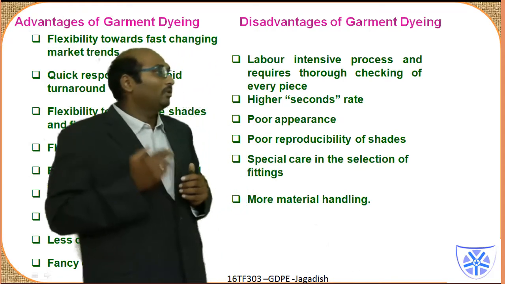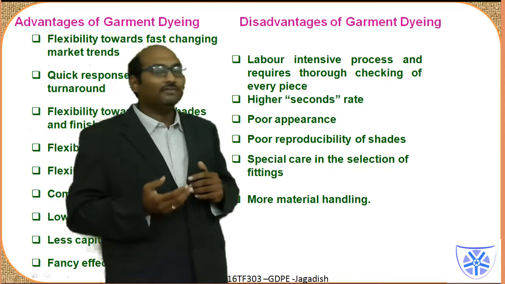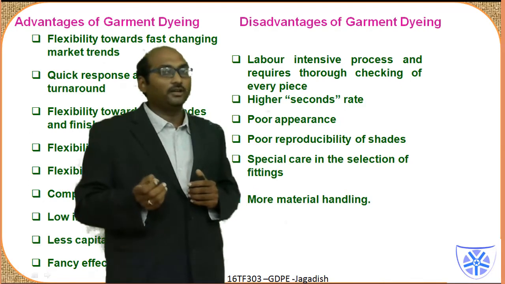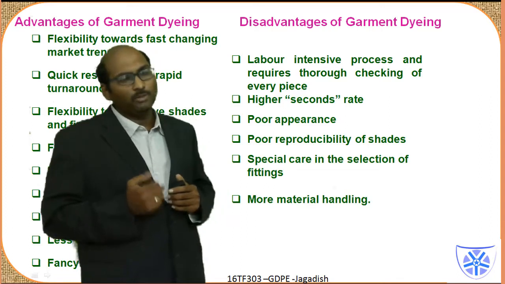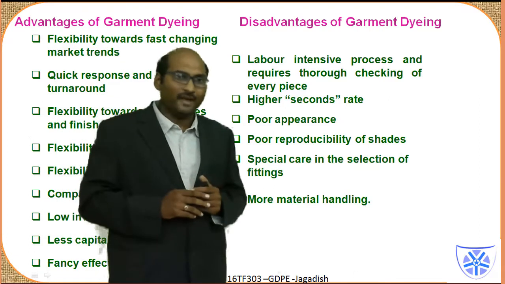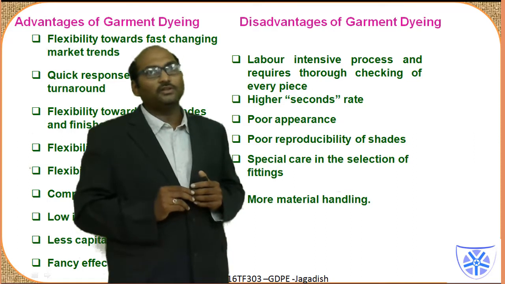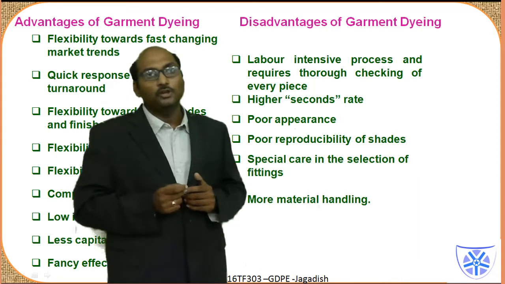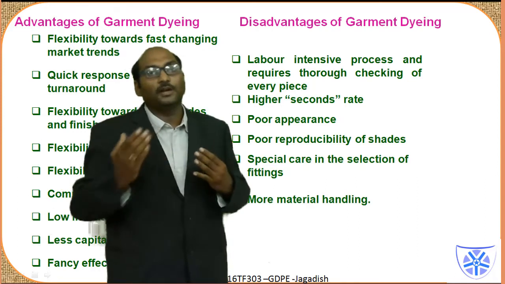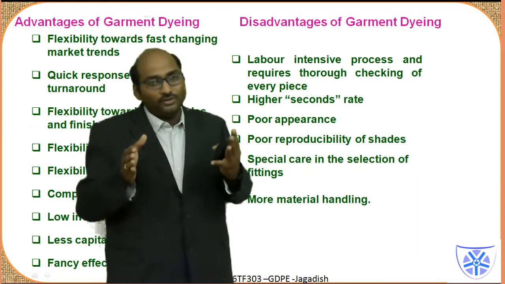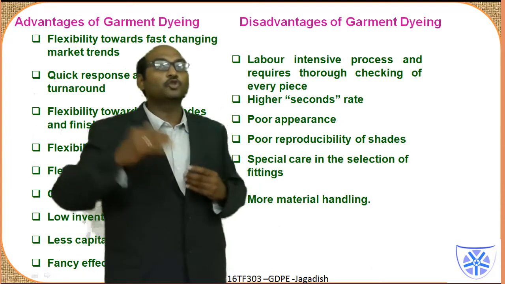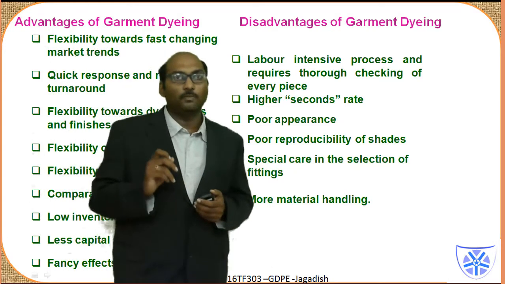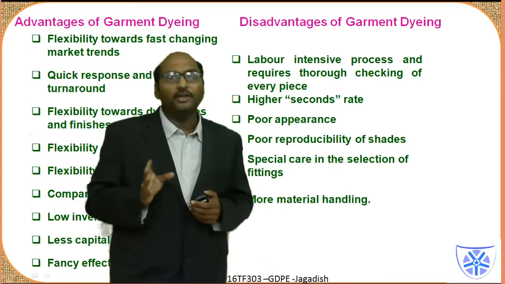And sometimes the repetition of the shades, whatever shade we have produced, obtaining the same shade again may be a little difficult with respect to garment dyeing. Of course, the same problem will be there with fabric dyeing also, but it is manageable. Here there may be a slight variation in terms of the shades. So with different t-shirts, the design may look the same, but there is slight variation in shade. Sometimes the customer may not accept it, but it can be manageable.